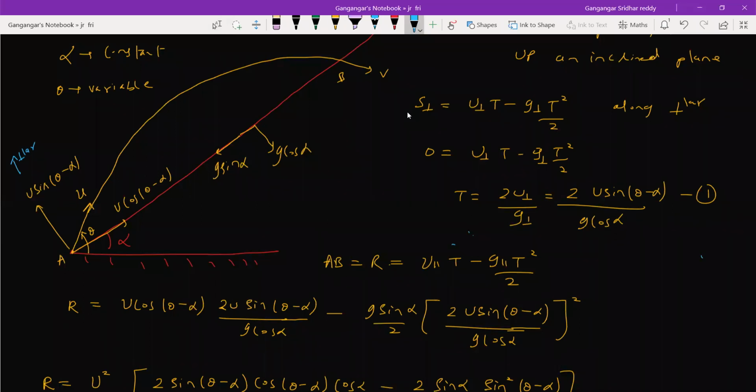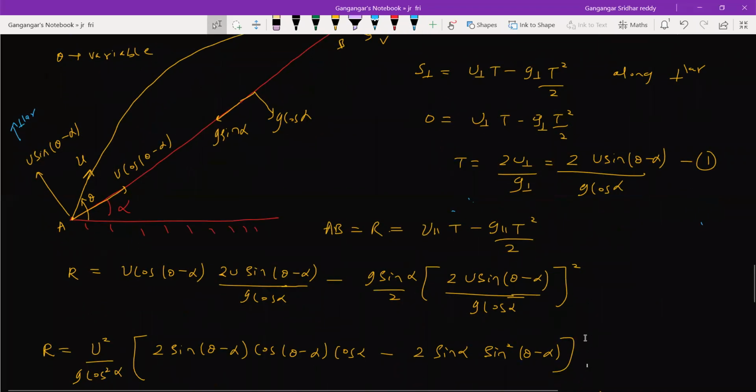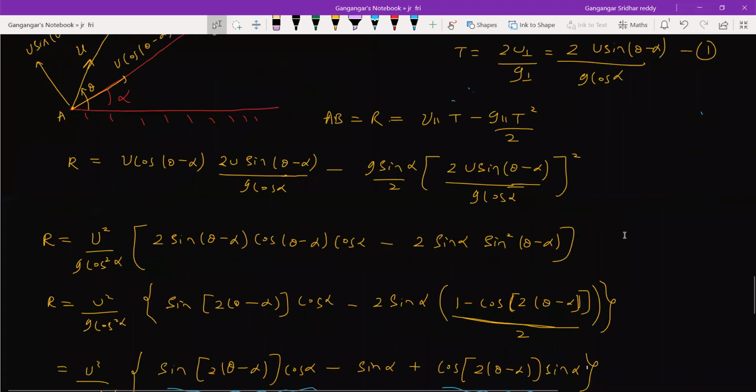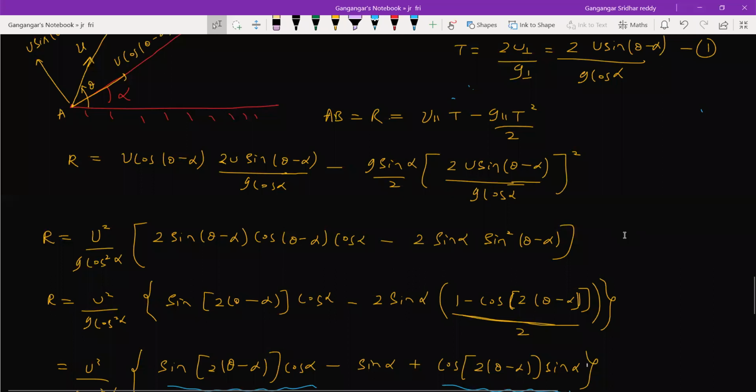Could you just see that term once? Because we won't get 2 sine alpha sine square (theta minus alpha) over here, sir. Yeah, 2 sine alpha sine square (theta minus alpha). Okay, sir, understood. I made a mistake. It will be 2, sir. I'm sorry, sir. No, no problem.